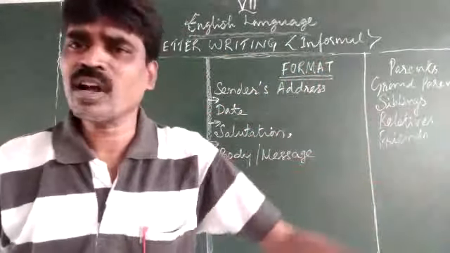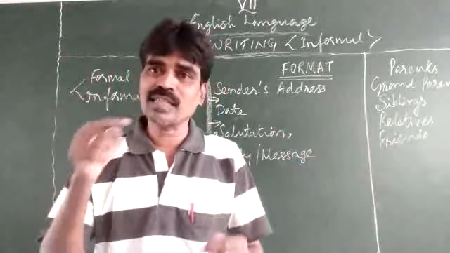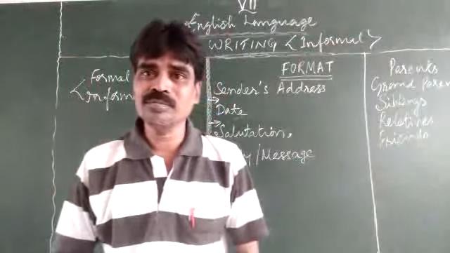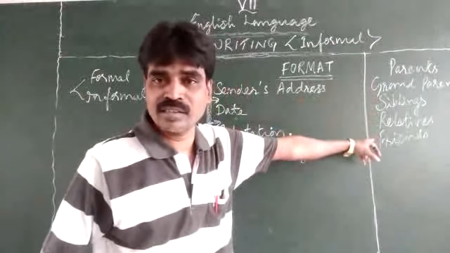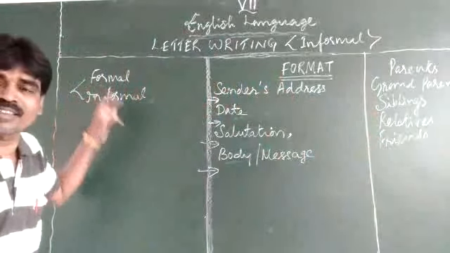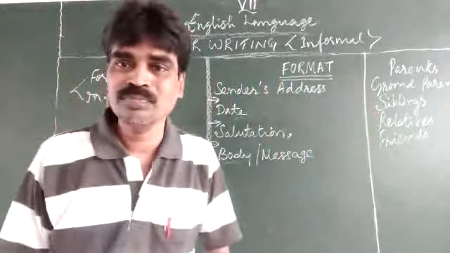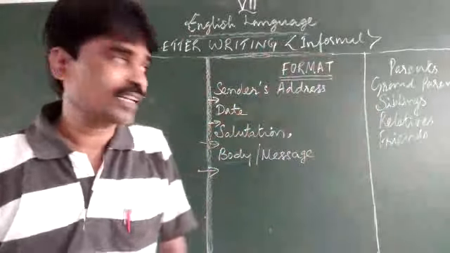The neighbor could also be present. Even if you want to write a letter to the neighbor, unless they fall in any one of these categories, you are supposed to address them formally. The formal structure has to be followed. But today we will be learning about this informal way of writing a letter.